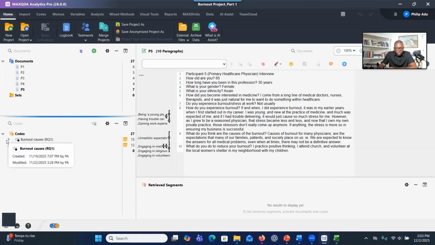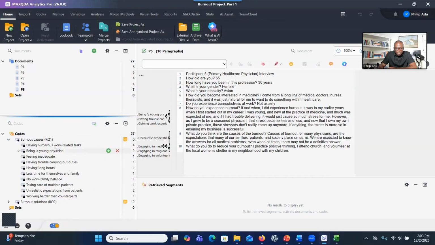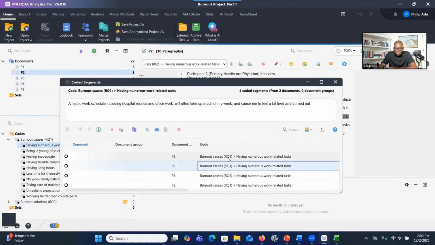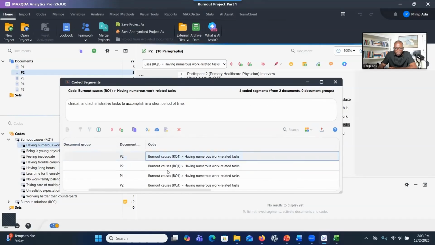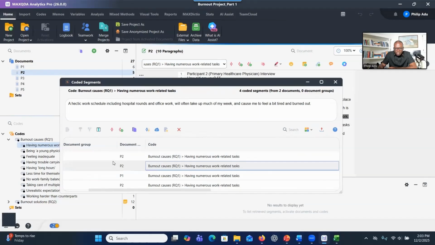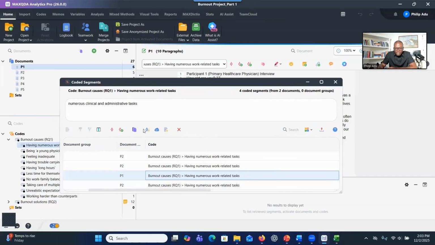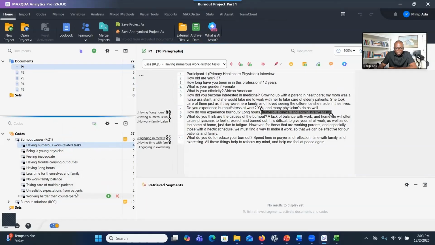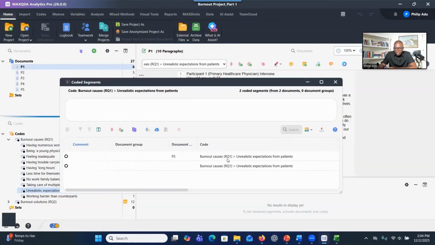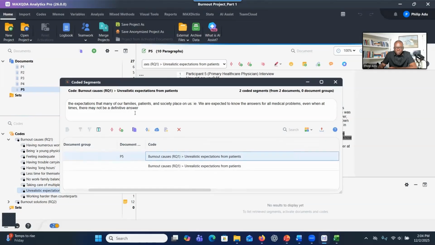12 quotations. When you open it, you can see that this one, having numerous work-related tags, has 4 significant pieces of information. If you want to see that, you can double click on it, and when you click on the code, it will show you the quotation, right? So you see that this is from P2, and this is a quotation, this from P1, and this is a quotation. So if you want to see what is in the container, you double click. And then if you want to see what the quotation is, you click on the respective research question and a respective code related to the research question, then you can see the quotation here.